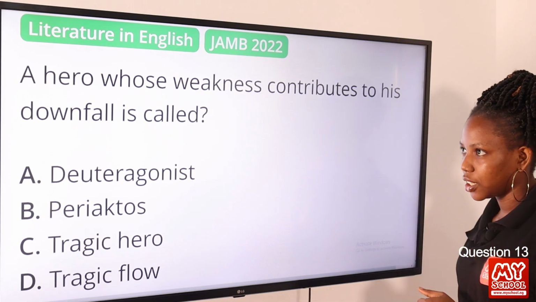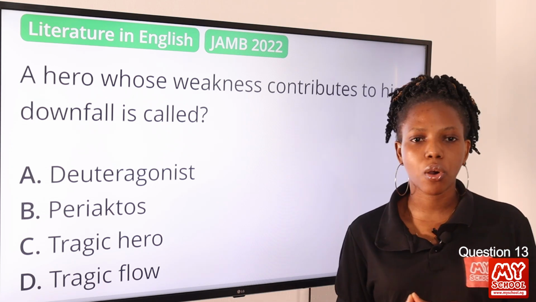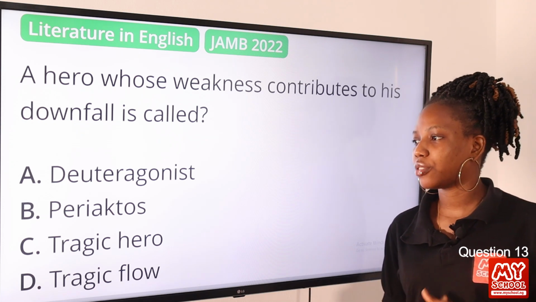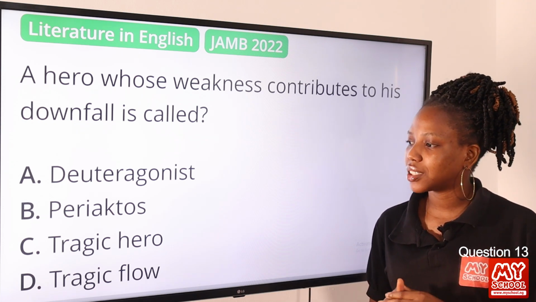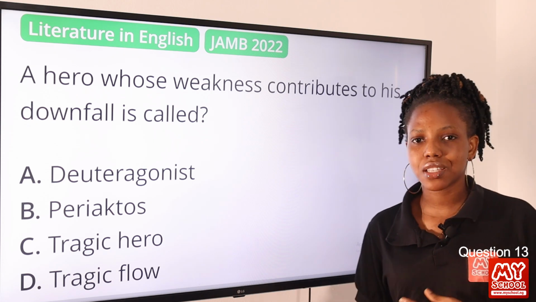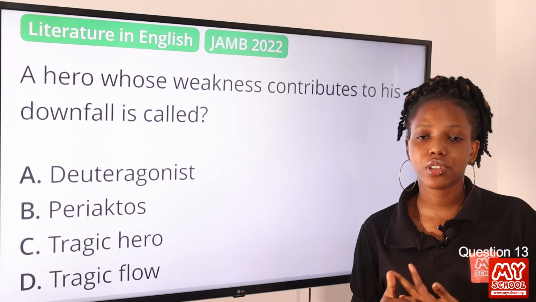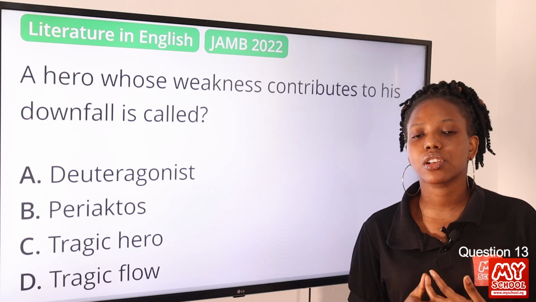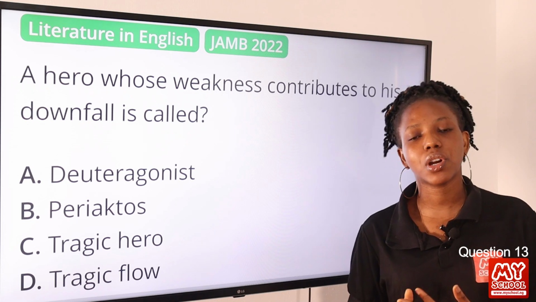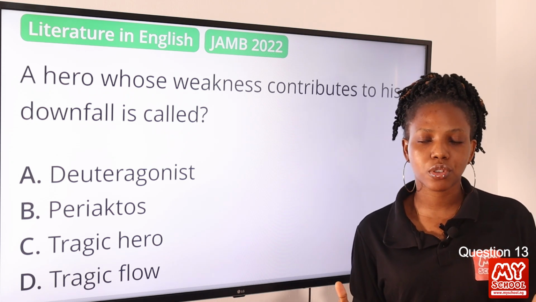Question 13. A hero whose weakness contributes to his downfall is called dash. Option A, the antagonist. Option B, periactors. Option C, tragic hero. Option D, tragic flaw. The answer to this question is tragic hero. Now, what is a tragic hero, or who is a tragic hero? A tragic hero is a character in a tragedy, usually the protagonist, whose flaws or weakness contributes or leads to